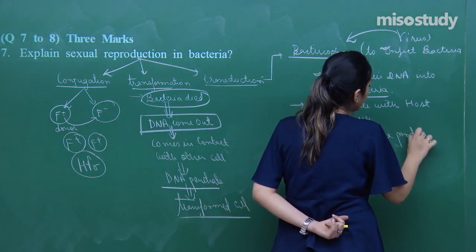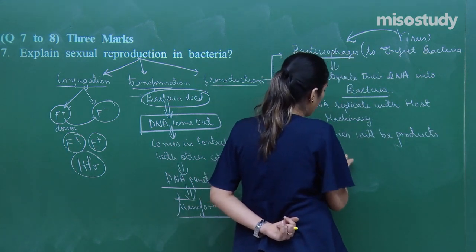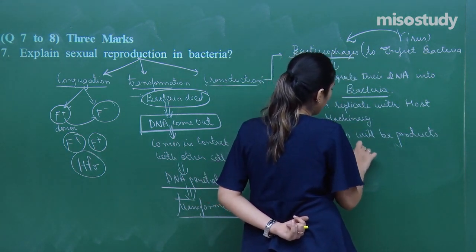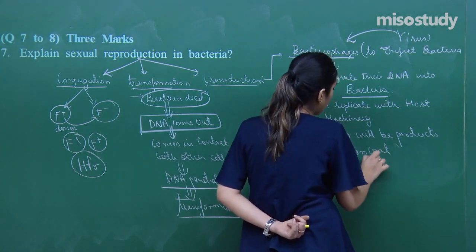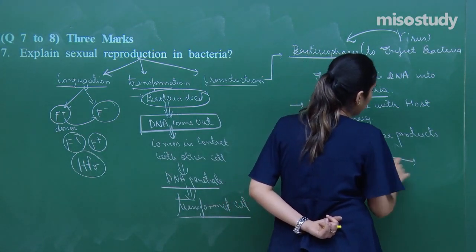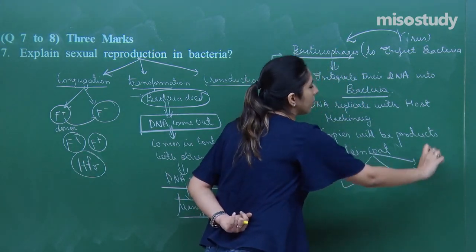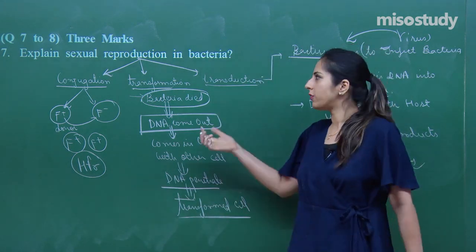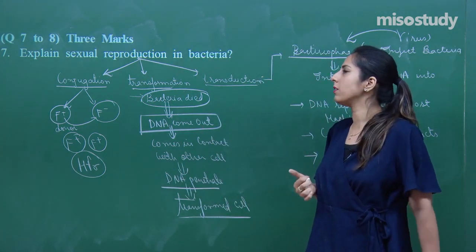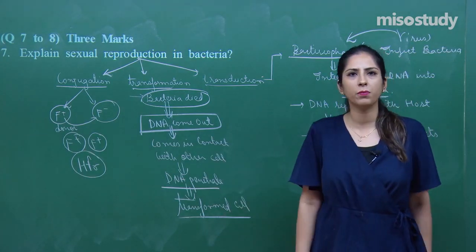When the copies are produced, they will be transcribed and translated into protein. A large number of these viruses will be formed, and they will be ready for another infection. They will infect another, and this is how the three mechanisms related to sexual reproduction in bacteria work. So first of all note down this, then we will proceed further.